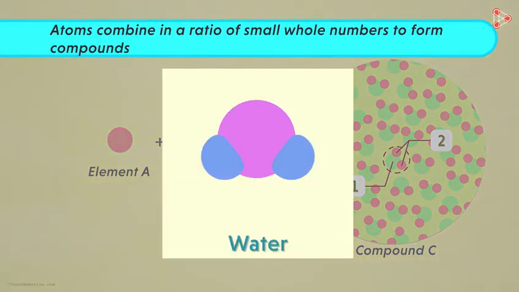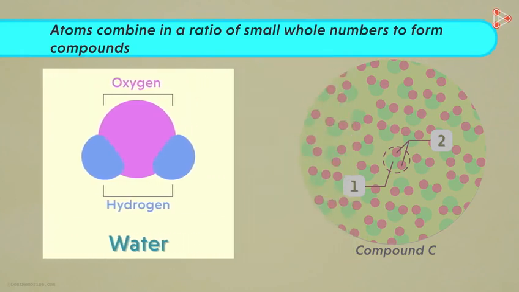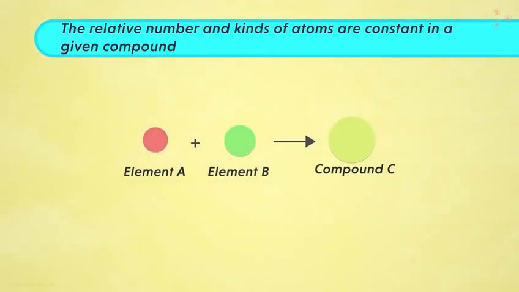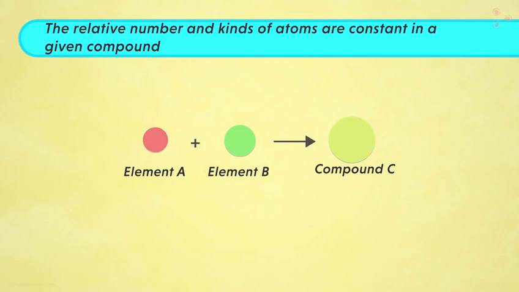In case of water, we always have 2 hydrogen atoms and 1 oxygen atom combining to form 1 unit. In 1 unit of carbon dioxide, we have 1 carbon and 2 oxygen atoms. The same holds true for all compounds. The number of atoms of a particular element in a compound will always be a whole number. Now for the last one. The sixth postulate states that the relative number and kinds of atoms are constant in a given compound.